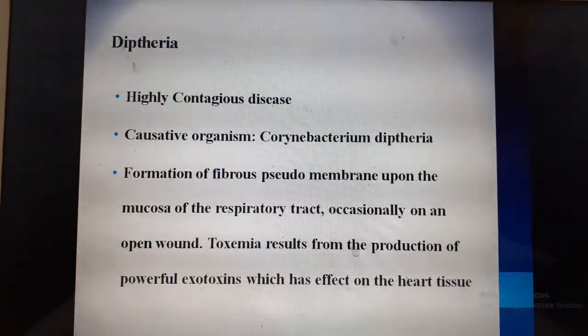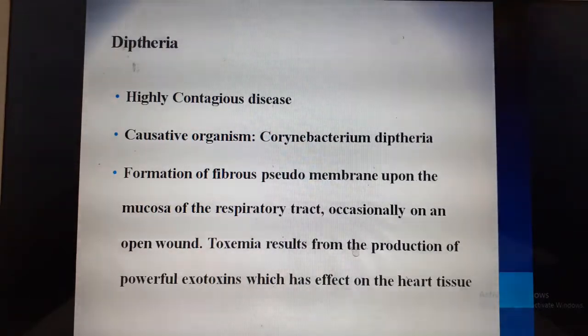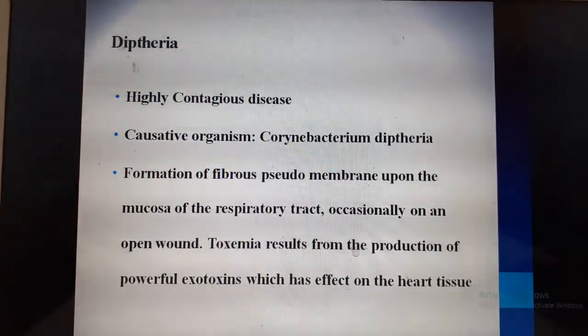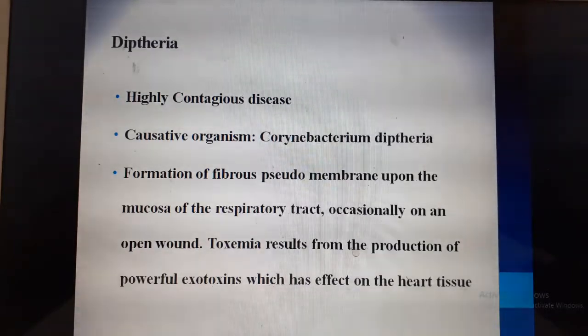The next condition is diphtheria, which is a highly contagious disease. The main causative organism is Corynebacterium diphtheriae. In diphtheria, there is a pseudomembrane that is formed upon the mucosa of the respiratory tract. This pseudomembrane does not allow the entry of oxygen. Therefore, it's dangerous. Basically, this bacteria enters through any open wound. Mainly, it results in toxemia.